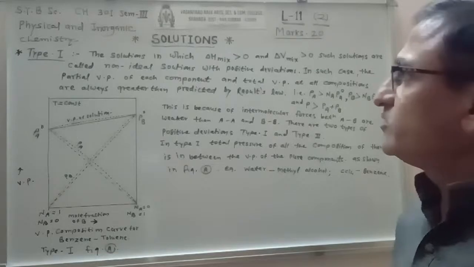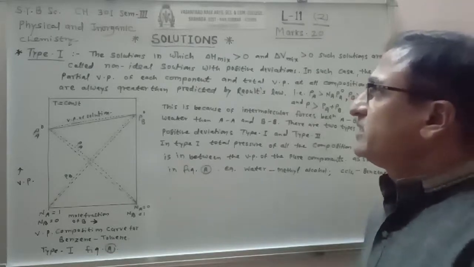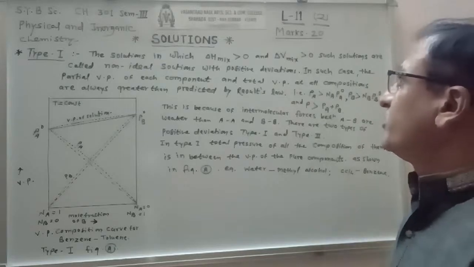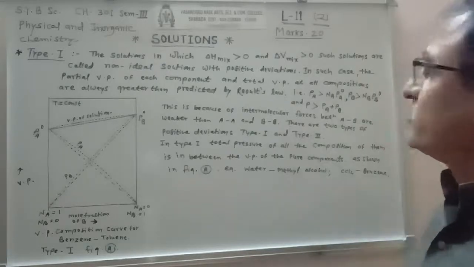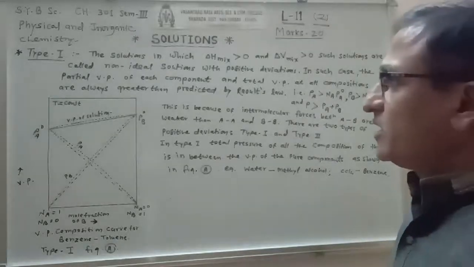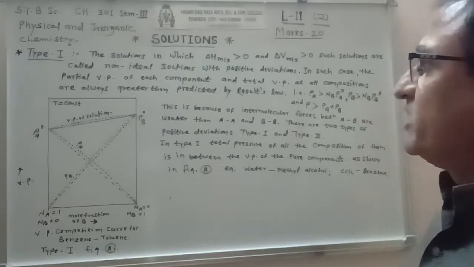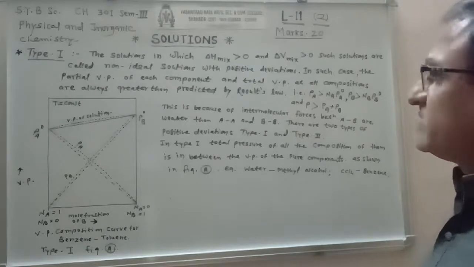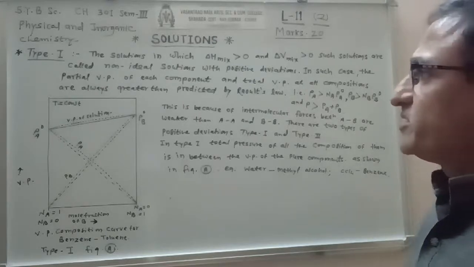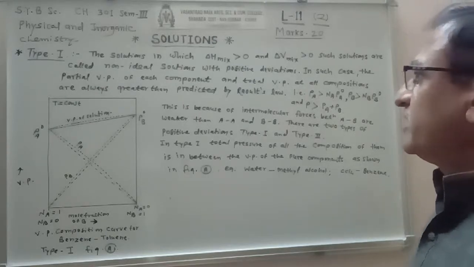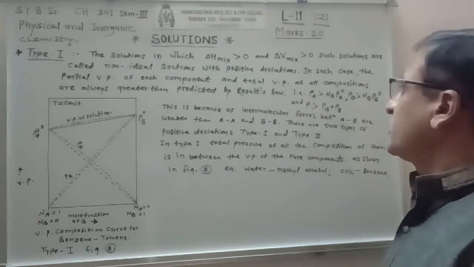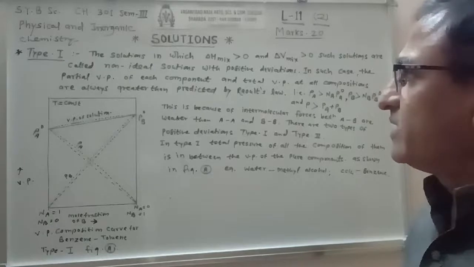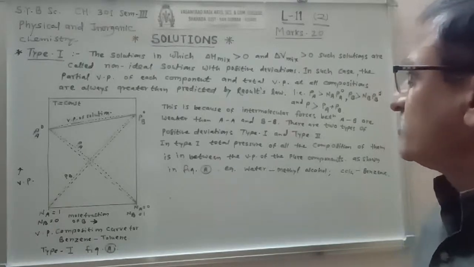The solutions in which delta H of mixing is greater than 0 or delta V of mixing is greater than 0 are called non-ideal solutions with positive deviations. In such cases, the partial vapor pressure of each component and the total vapor pressure at all compositions are always greater than predicted by Raoult's law.